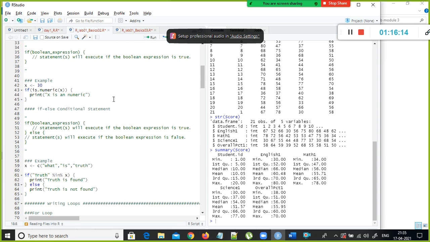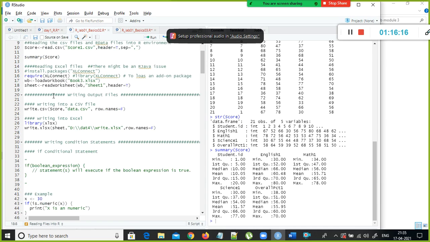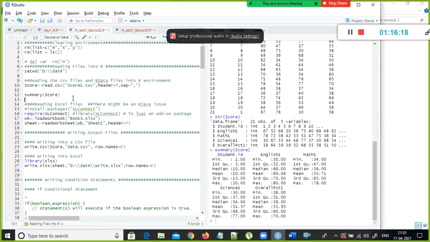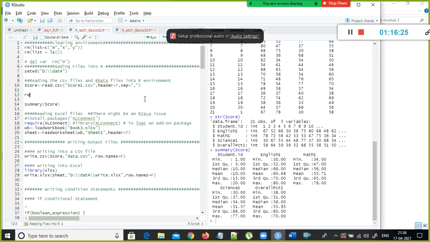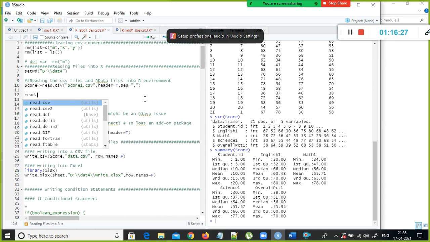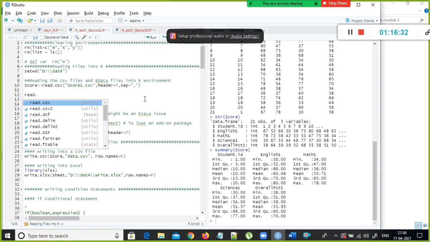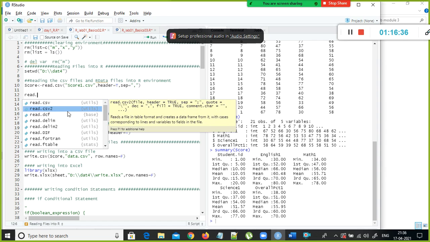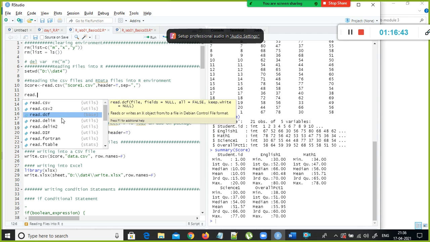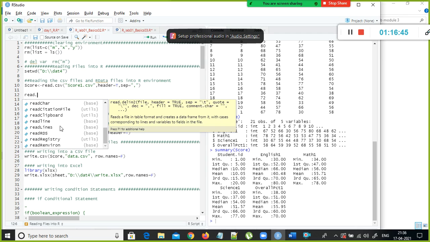So this is how you can read a CSV file, this is how we can create a data frame. So read.csv, and we have another set of read dot functions. If you press tab, a list box will display here: CSV, file, table format. The table format creates a data frame from it, using corresponding lines and variables to fields in the file. And likewise, we have different types of files.